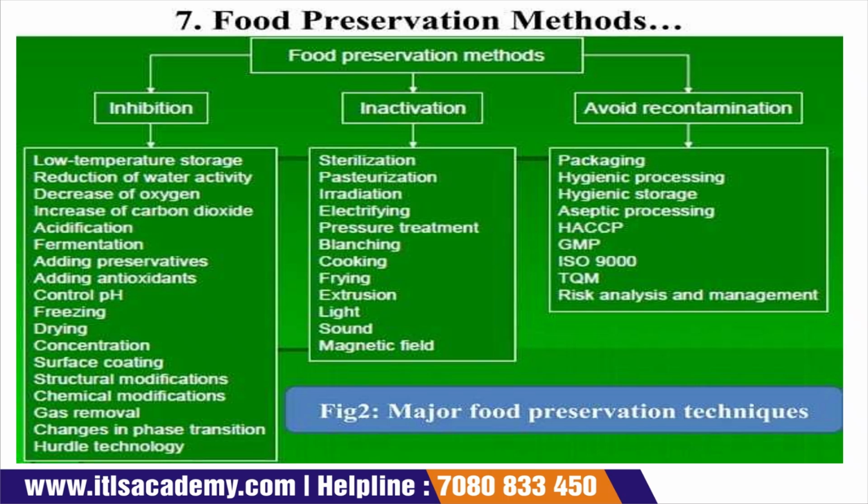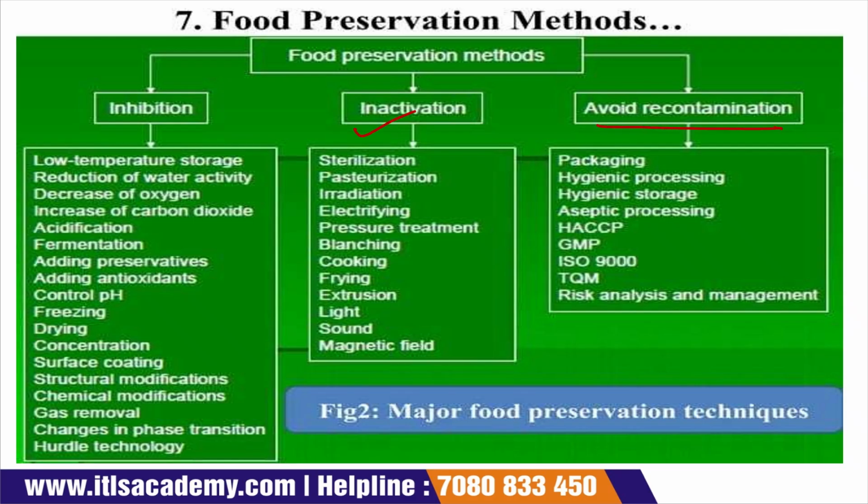So these are the methods of food preservation. There are different types of food preservation methods. They can be classified according to inhibition, inactivation, and avoiding recontamination.